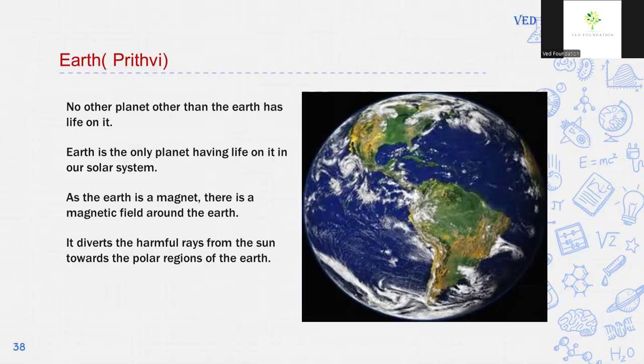No planet other than the Earth has life on it, because the conditions suitable for life exist only on the Earth. Earth is the only planet having life on it in our solar system. As the Earth is a magnet, there is a magnetic field around the Earth. The magnetic field diverts the harmful rays from the Sun towards the polar regions of the Earth.